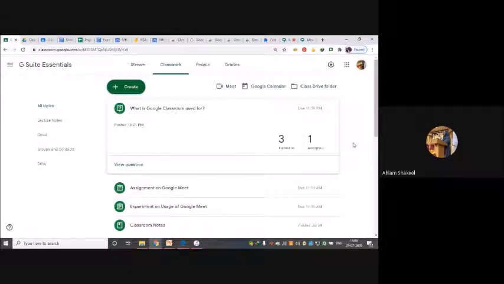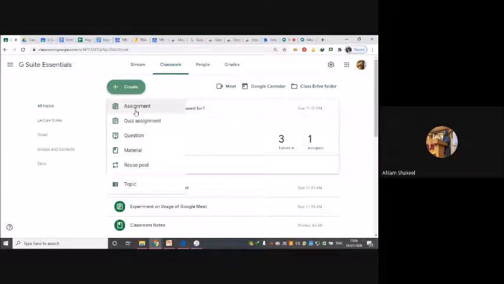So the questions are just for students. If you want a poll from the students, or you want some suggestions from the students, or you want them to answer something for you, then you can put a question. But for assignments and experiments, we always use the first option. The second option over here is quiz assignment.